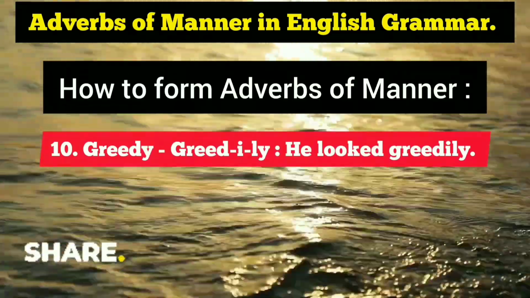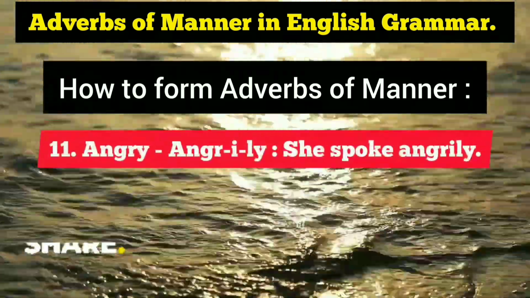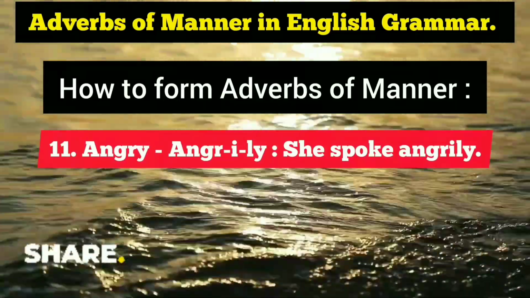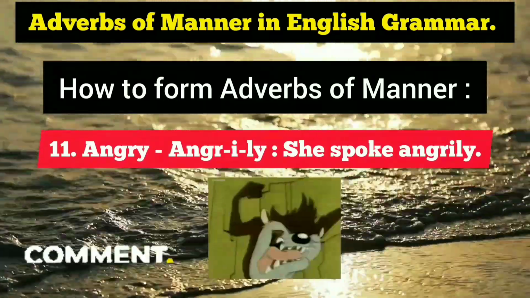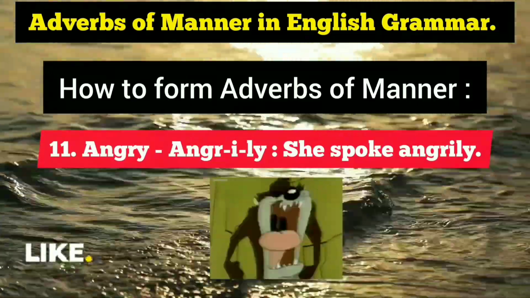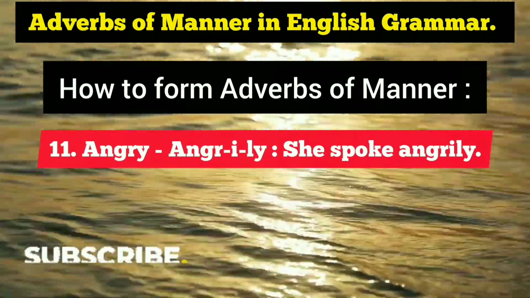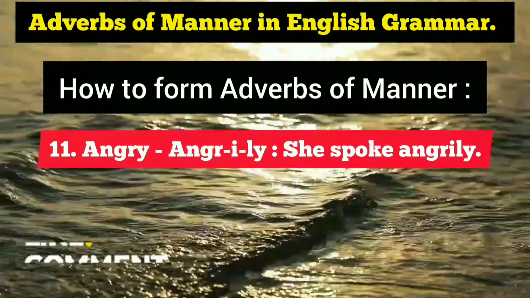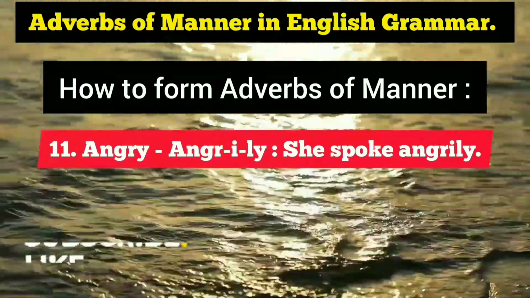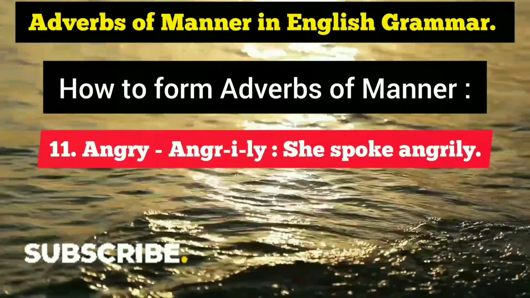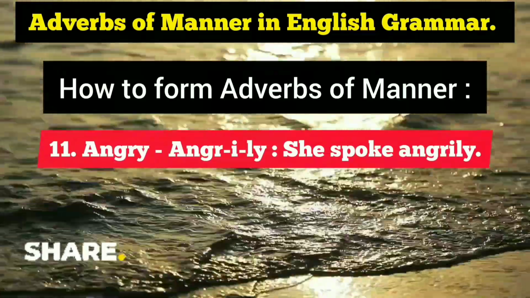And the last one in this category, as you see, angry. Again ending in y. So I'm removing the y and adding I and then adding ly. So the adverb becomes angrily. She spoke angrily. I'm quite sure it's crystal clear. This is another method of forming adverbs where, in case of adjectives ending in y, we change the y to I and after that also add ly. So let me repeat the examples: happily, easily, greedily, angrily.